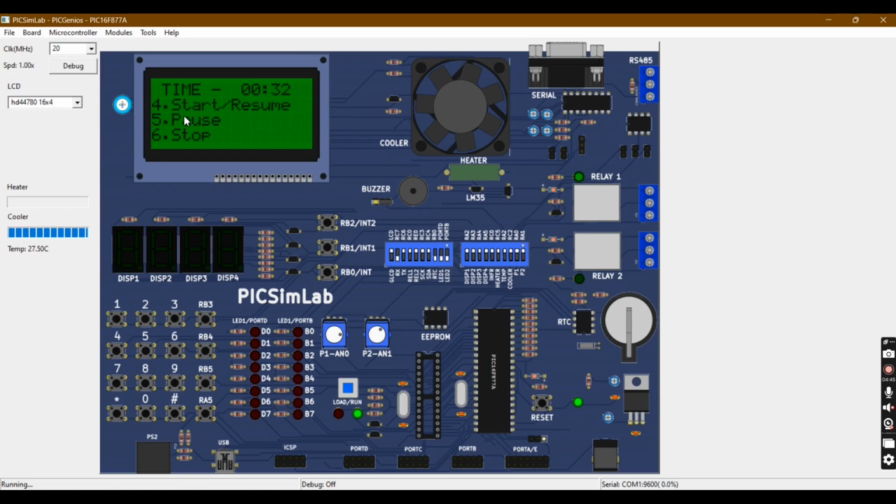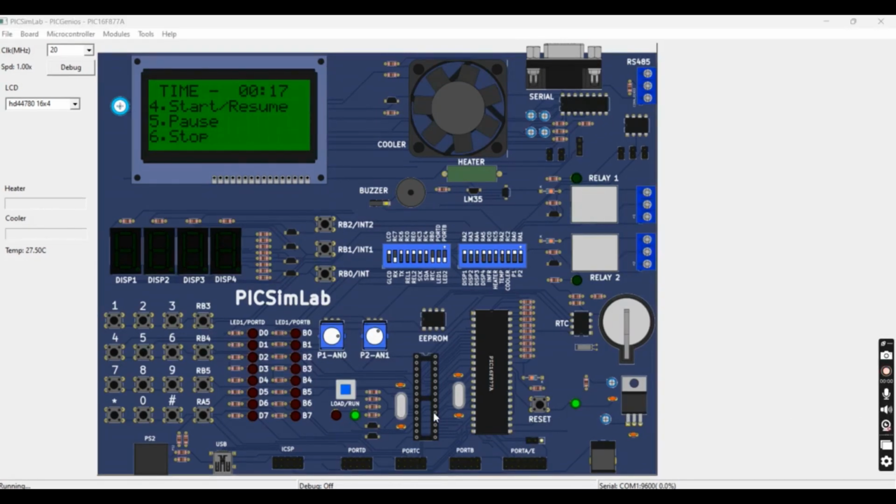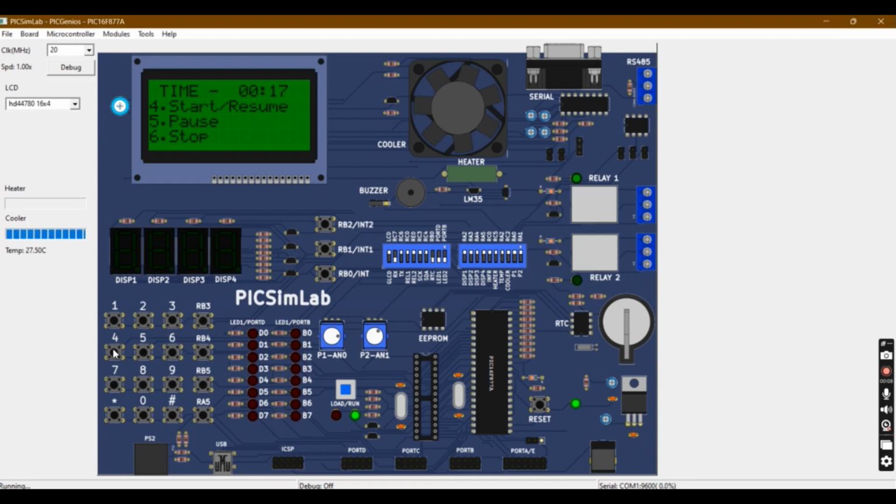To stop and start timing, we have to press key number 6, and if you want to pause it, we press key number 5. Let's resume it by pressing key 4.